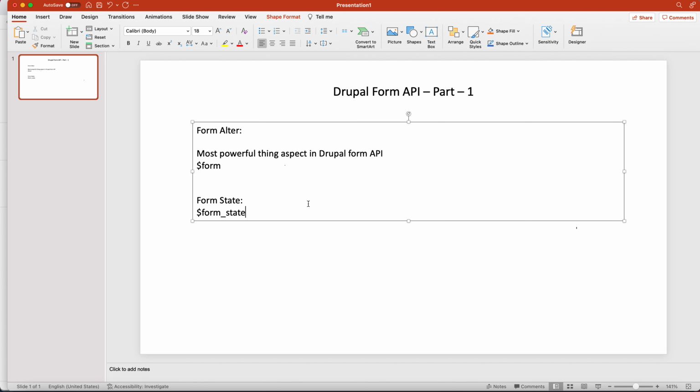This is the implementation in Drupal core, the core form state interface. Here you can see all the code. So this is under the hood, this is where it is handled, in the form state interface.